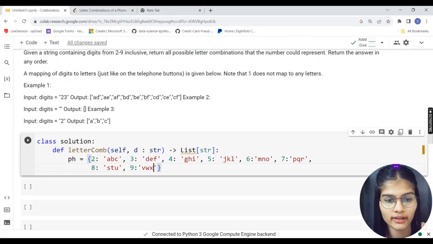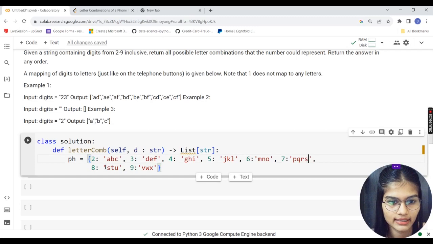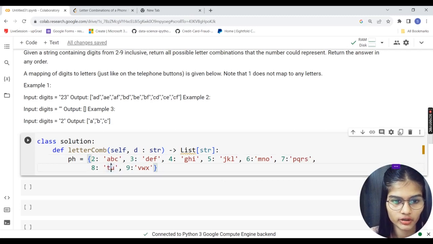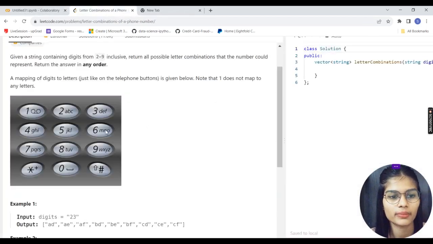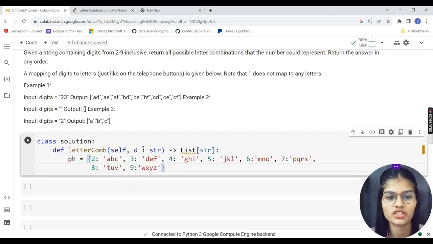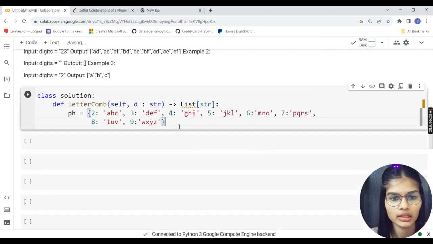Actually, P, Q, R, S. Okay, P, Q, R, S. It will be T, U, V. And this will be W, X, Y, Z. Okay, this is how the map has been completely defined, right? The same we just note down here.